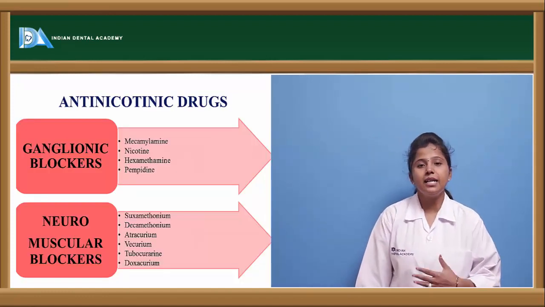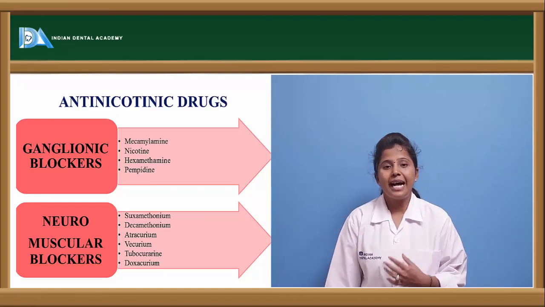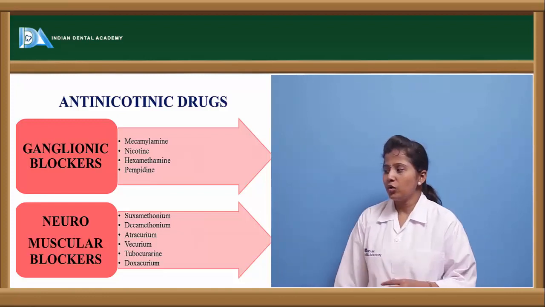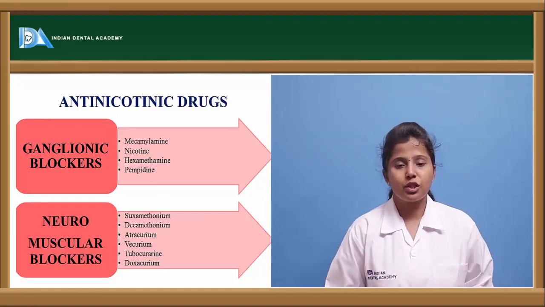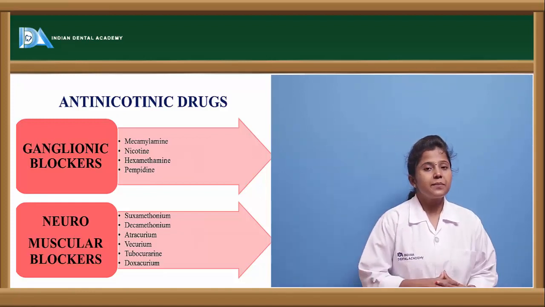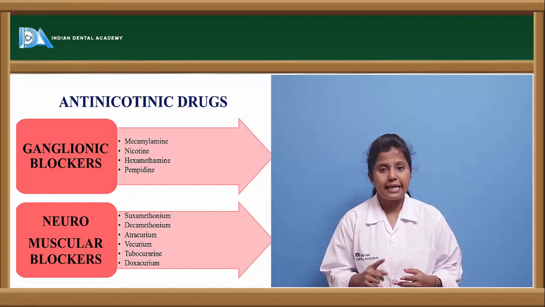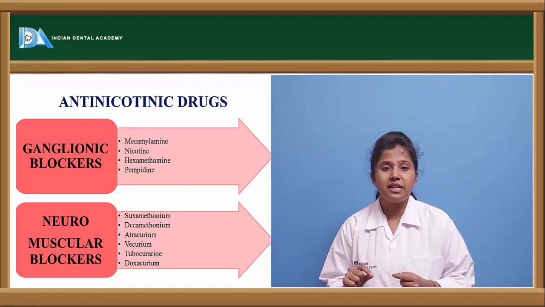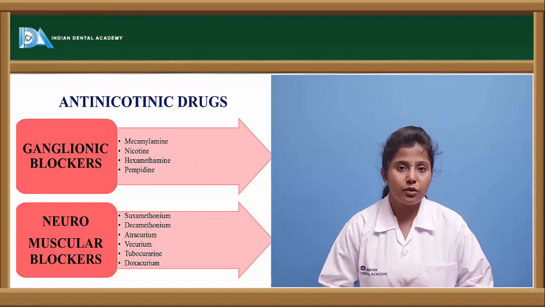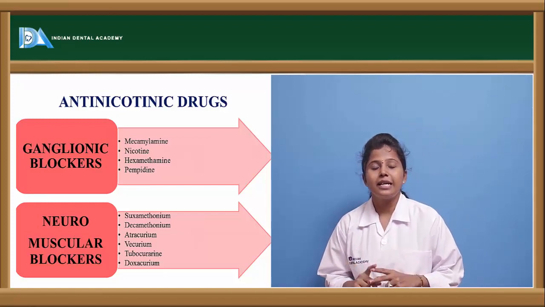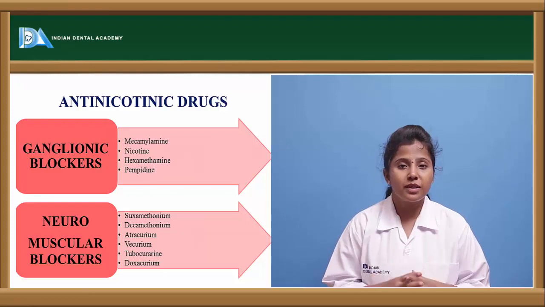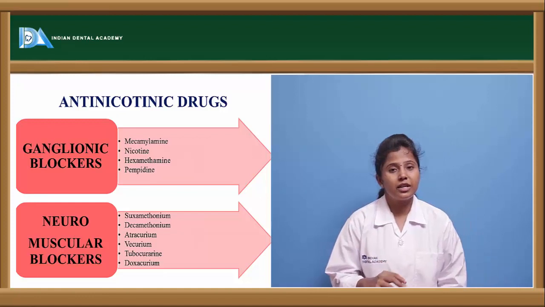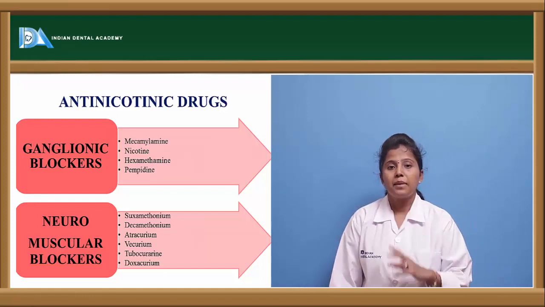Let us see the anti-nicotinic drugs. The anti-nicotinic drugs are further classified as ganglionic blockers and neuromuscular blockers. Why is this classification made? The nicotinic receptors are of two types, NN and NM. The subscript indicates the location of these nicotinic receptors. NN indicates the nicotinic receptors at the ganglia, and NM are the nicotinic receptors which are present at the neuromuscular junction.